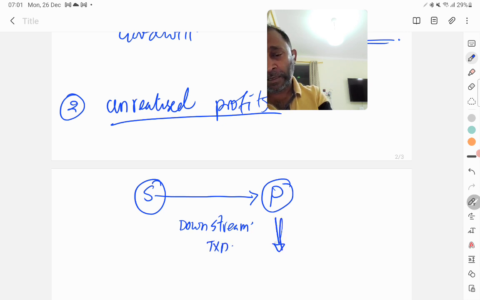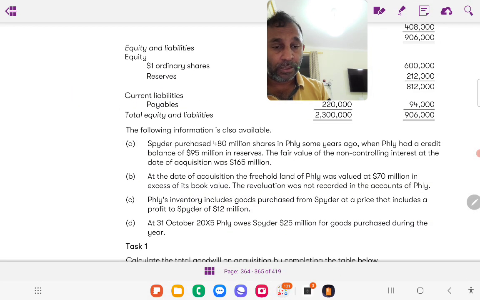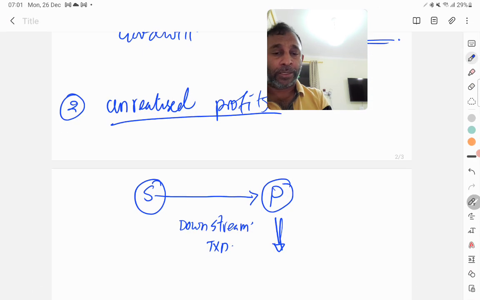And in the inventory of P, there has been some items which the profits on that is 12 million. So this is the profit.